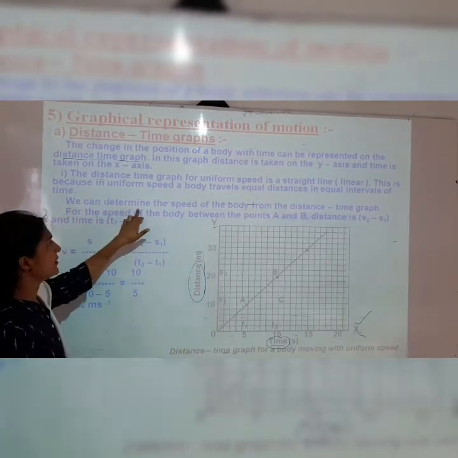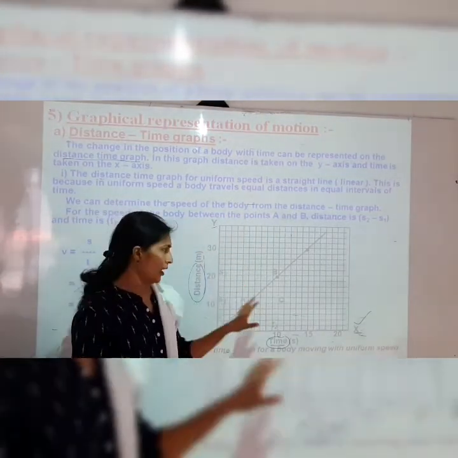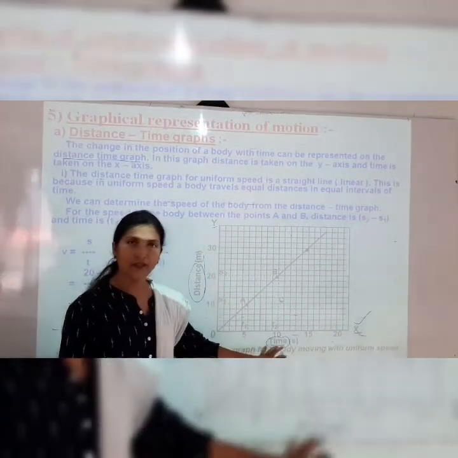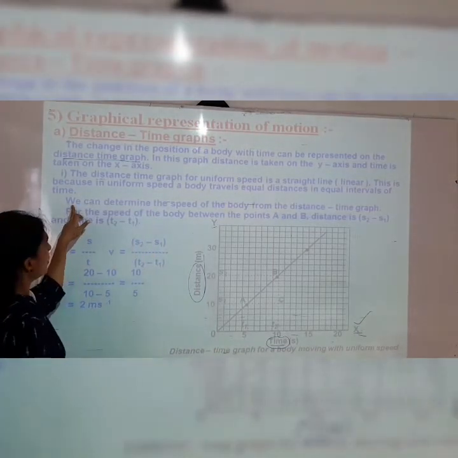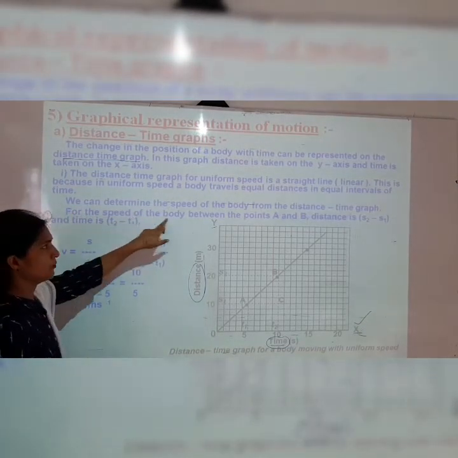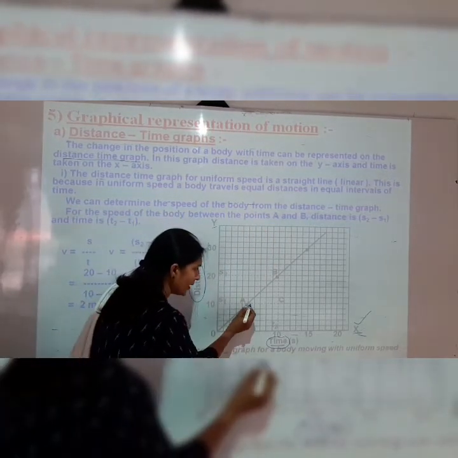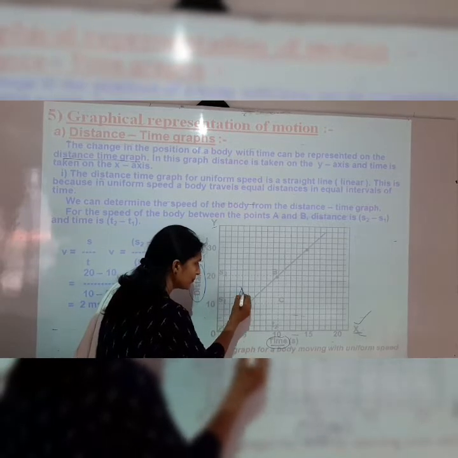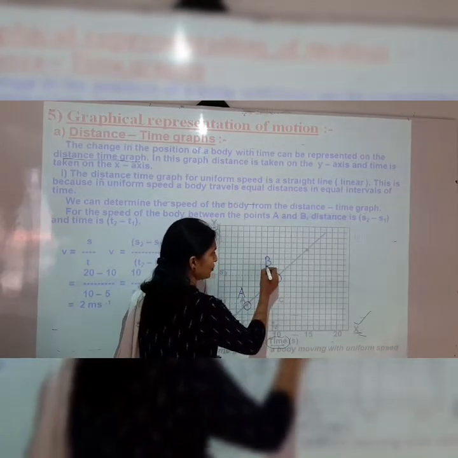Now we can determine the speed of a body on the distance time graph. Again, with this distance time graph, we can determine the speed of that object for the speed of the body between points A and B. Here the point A is shown and here the point B is shown.